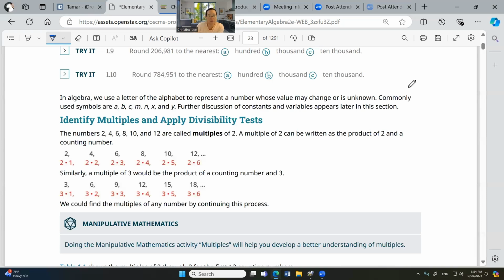Okay, identify multiples and apply divisibility tests. Okay, so the numbers 2, 4, 6, 8, 10, and 12 are called multiples of 2. Yeah, because 2 times 1, 2 times 2. So they are called multiples of 2. All right, and then these are called multiples of 3. Because 3 times 1 is 3, 3 times 2 is 6. So all these are multiples. 3, 6, 9, 12, 15, 18. These are called multiples of 3.